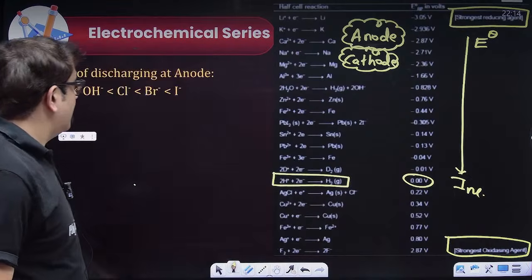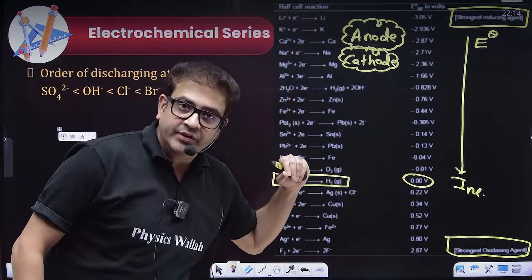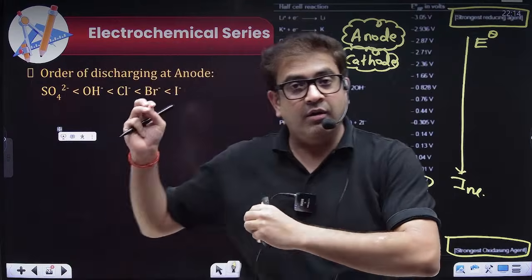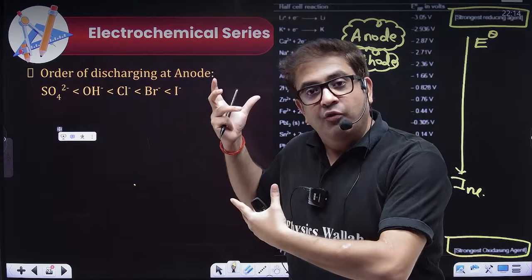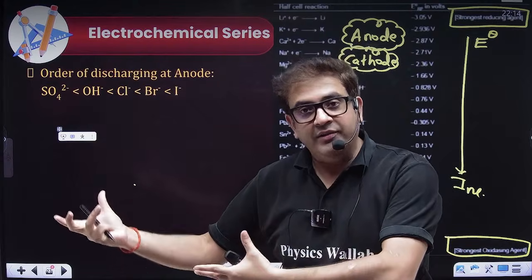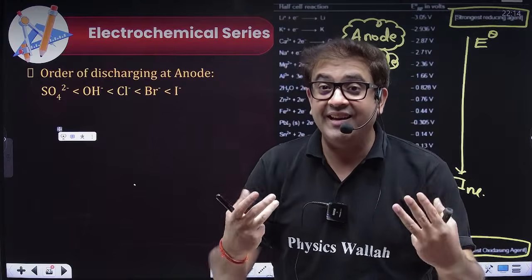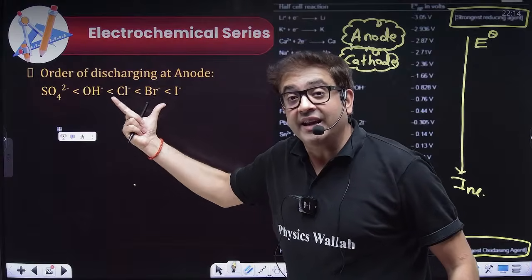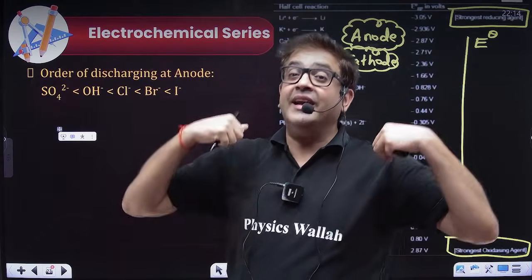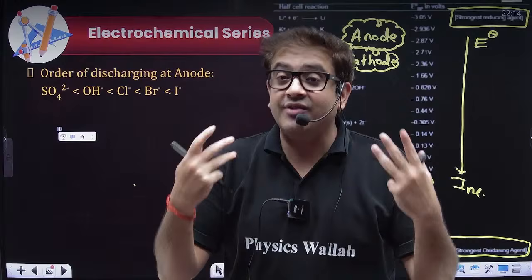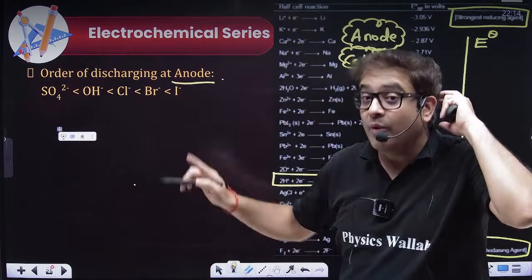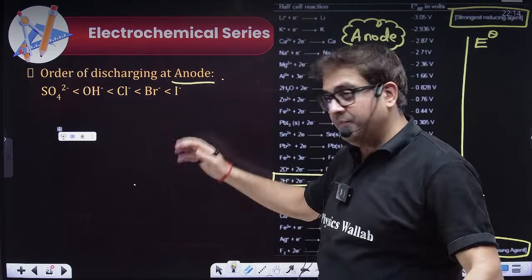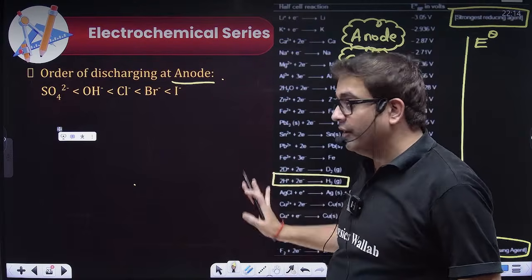Chalo. Now, sir, for metals we know this. But then can we formulate the electrochemical cell for ions also, for negative ions also? Yes. So negative ions, sir, will do what? Sir, negative ions will get oxidized. So where will they be discharged? They will be discharged at the anode once you use them for your electrolytic cells. So this is a famous order. Therefore, you should learn this.